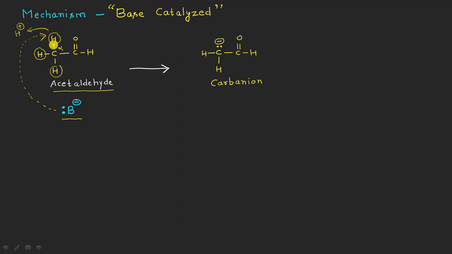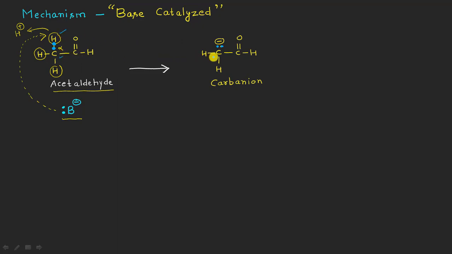In doing so, it will be leaving both the electrons of this bond in between the carbon and the hydrogen to the carbon, right? So you can see here the carbon is having the first electron as well as the second electron of that bond, which initially was there in between the carbon and the hydrogen, right?